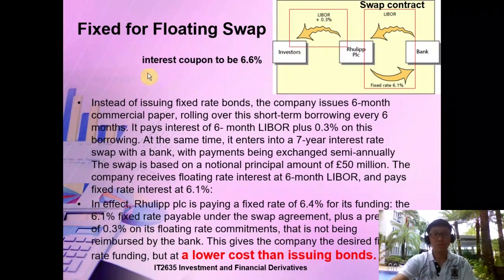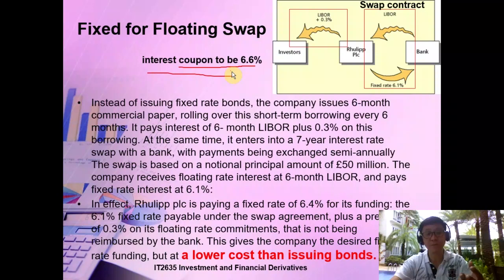So again, here are some of the write-outs. You can take a look at this write-out if you still can't follow. If I were to issue my own bond, since the company has a triple B rating, which is not very good, a better company would have a triple A rating.